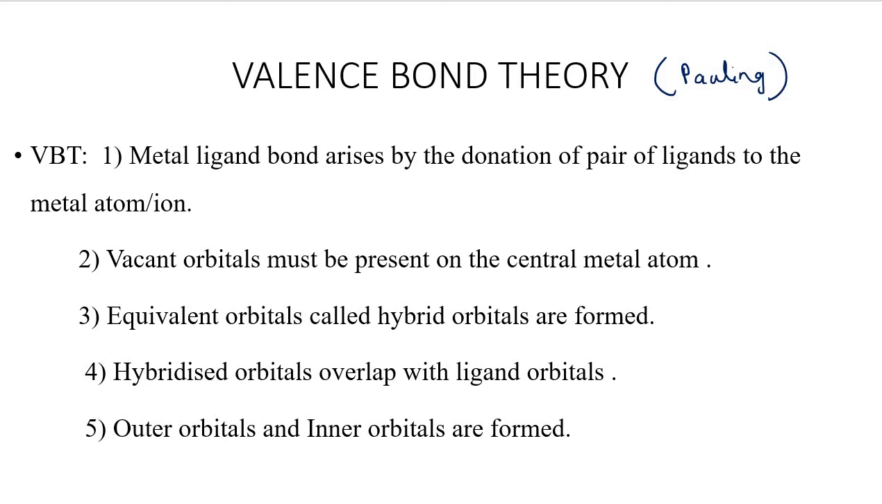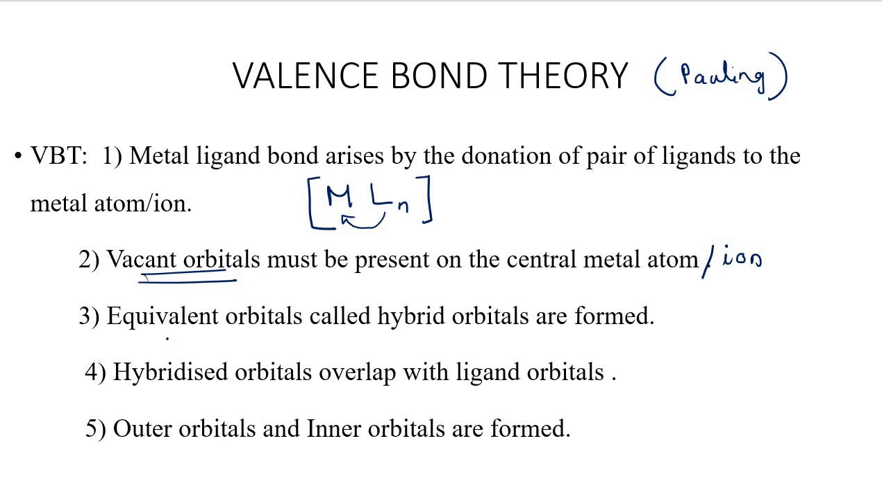Now the basic assumptions of this theory are, the first point says that the metal-ligand bond arises in a coordination compound by the donation of a pair of electrons from the ligand to the metal atom. The ligand will donate its electrons to the metal atom, resulting in the formation of a coordinate bond. The second point is that vacant orbitals must be present on the central metal atom or ion. So when the ligands are donating these electrons to the metal, vacant orbitals should be present on the central metal atom.